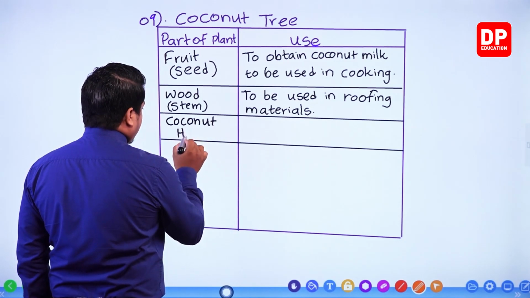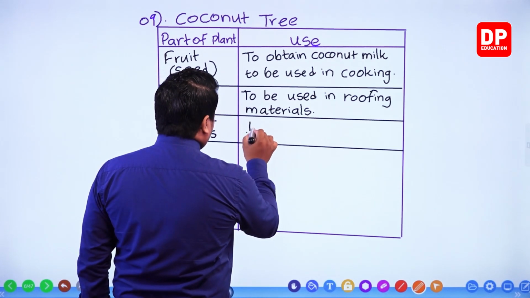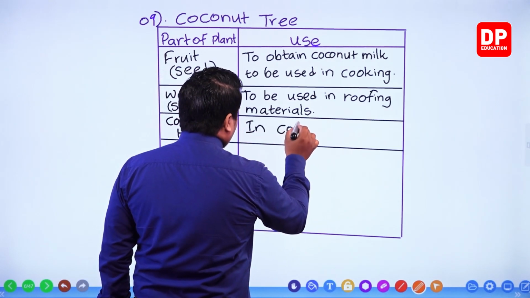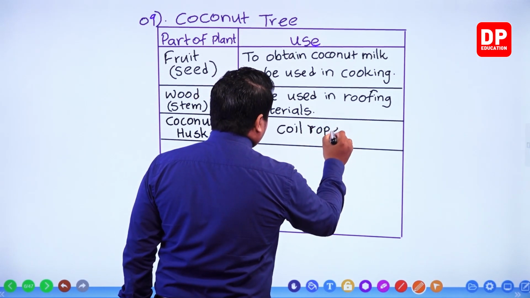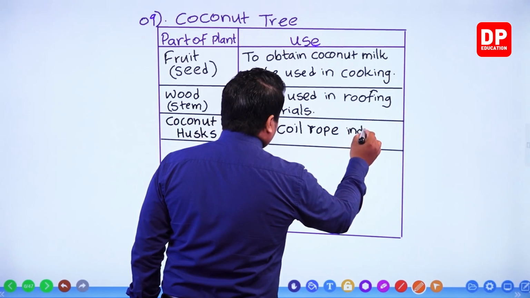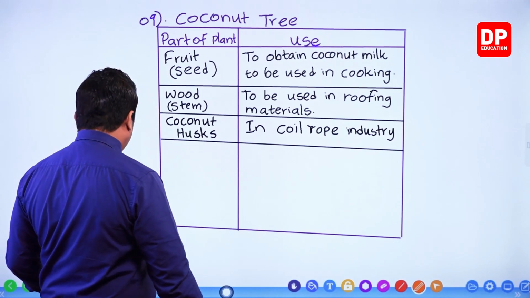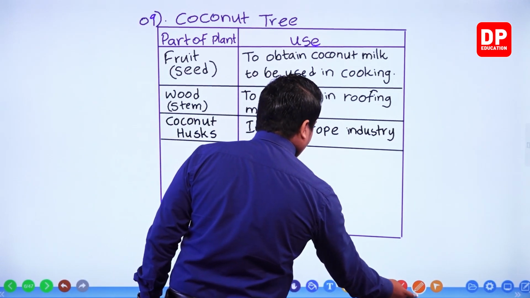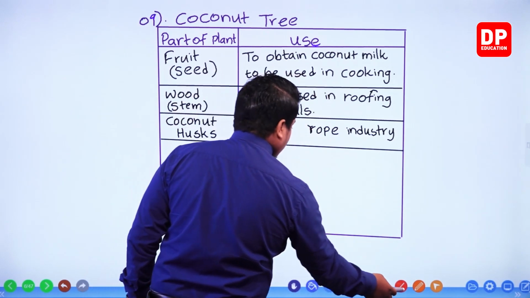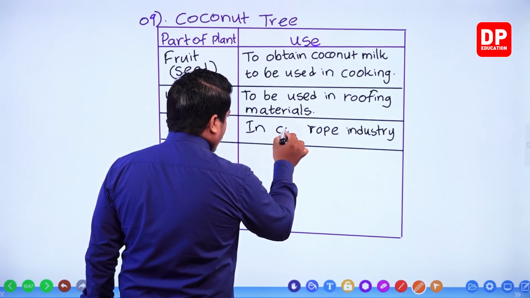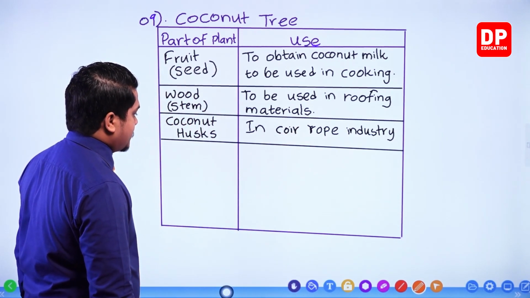Coconut husks in the coir rope industry. Coir rope, C-O-I-R. So in the coir rope industry, coconut husks.